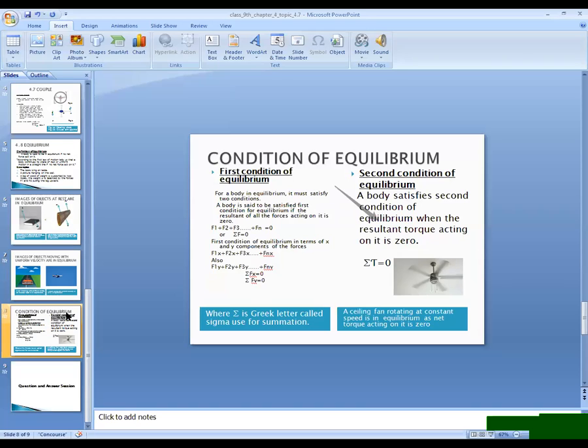Then we discussed two conditions of equilibrium. If a body is in equilibrium, it must satisfy two conditions: the sum of all the forces in the x direction and y direction must be equal to 0, and the sum of all the torques produced must be equal to 0.